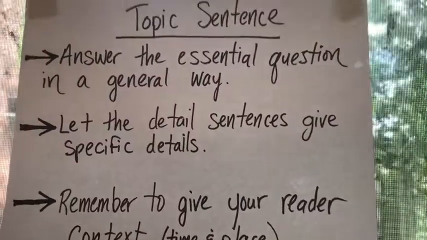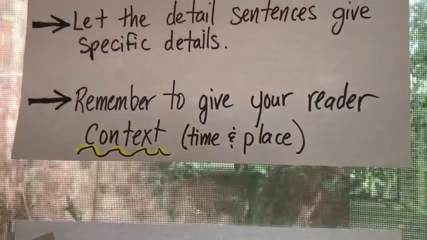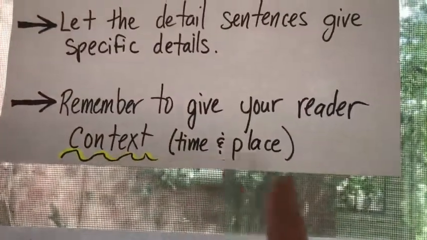In other words, if I was telling you a story about my life in an essay, and I started my topic sentence with, I wore diapers, well, I would want to say when I wore diapers, and where, because if I wore diapers to prom, that would be kind of terrible. If I wore diapers to my job interview, that would be very different than if I wore diapers when I was a baby. So you want to make sure and tell your reader when and where you're talking about. So that's one of our topic sentence rules. Remember to give your reader context, which means time and place.